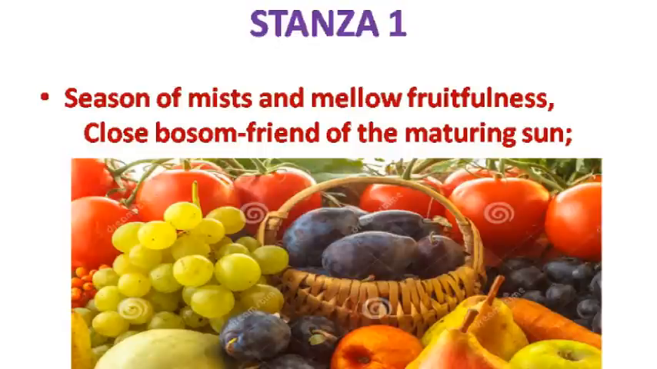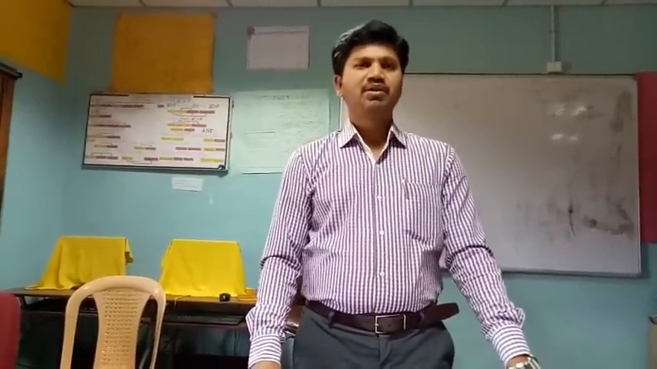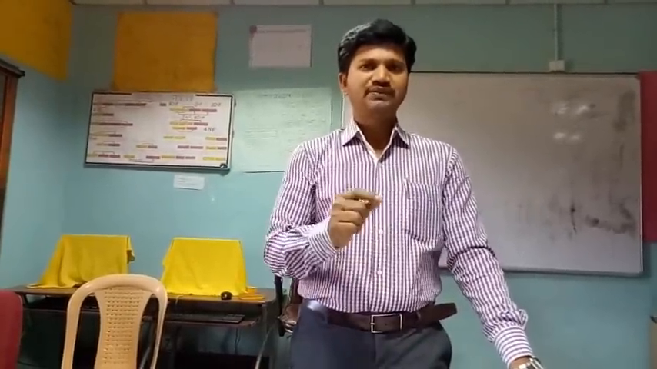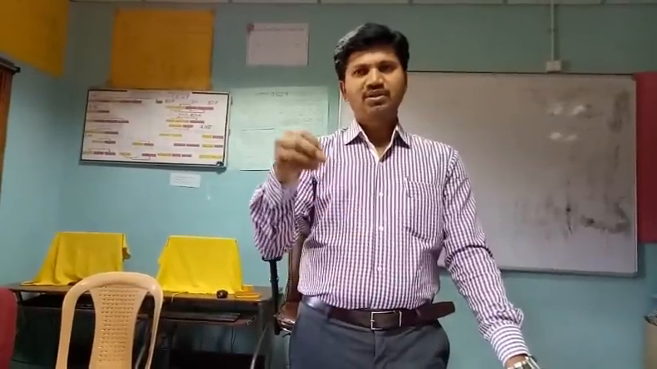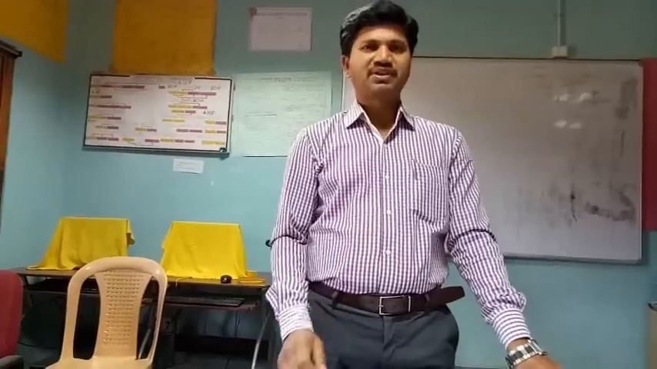Season of mist and mellow fruitfulness, close bosom friend of the maturing sun. So the moment the poet begins the poem, after having introduced autumn in the very first line, he brings out the sun as the close friend of the autumn season. What happens between autumn and the sun is very important for us now, because in the previous season, the summer season, and in the late summer season, we believe that all the fruits will be ripened due to the temperature of the sun, and that's why in nature the sun and the autumn season are compared to be close bosom friends.